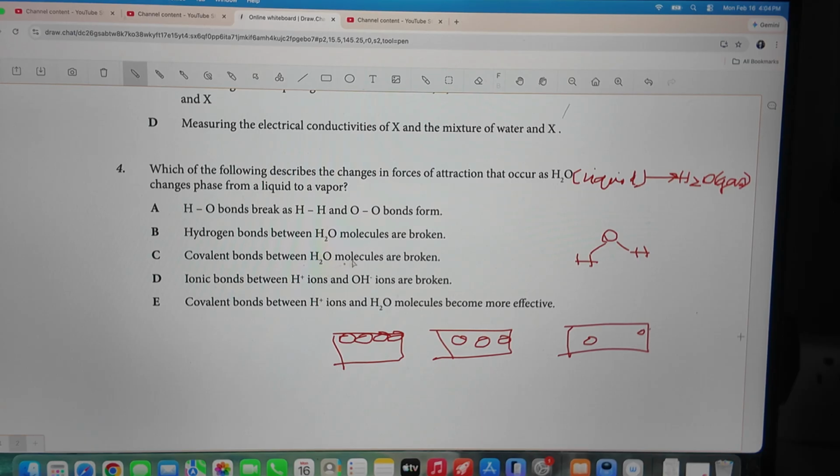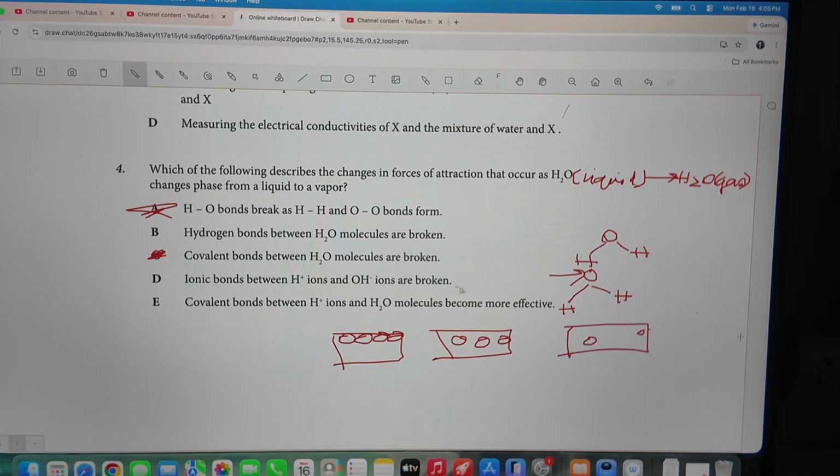So let's see. H-O bonds break? Hell no, that's not what happens. It's still H2O, so it's definitely not A. Hydrogen bonds between H2O molecules are broken? Yes, the only bonds that would break are the ones that are like this. You know what I'm saying? These bonds might break. So maybe covalent bonds between molecules? There are no covalent bonds between molecules. There are just these hydrogen bonds, so this doesn't even exist.